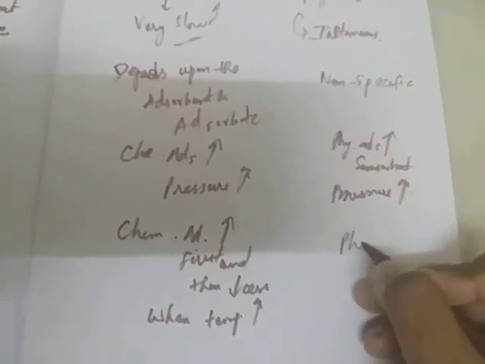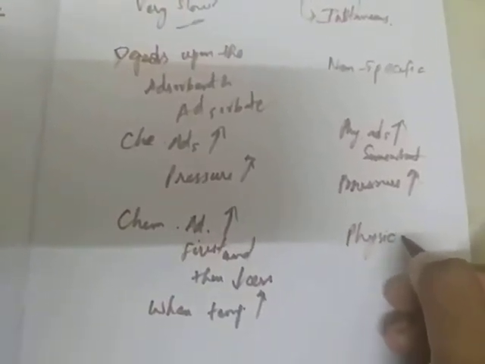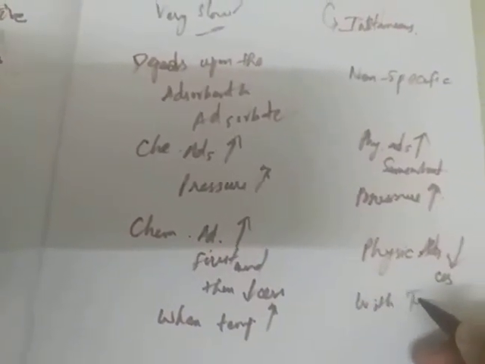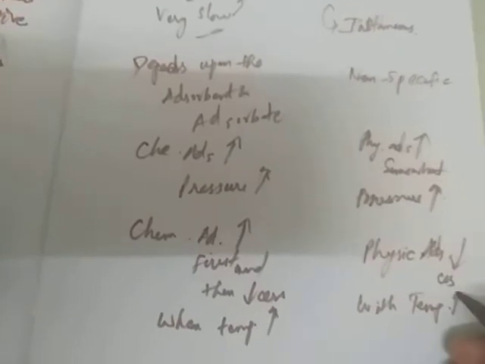Whereas physical adsorption decreases with increase in temperature.